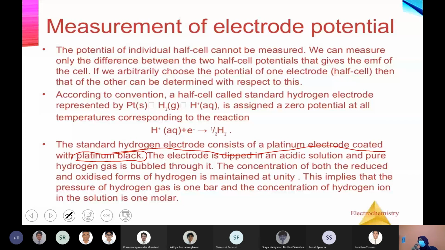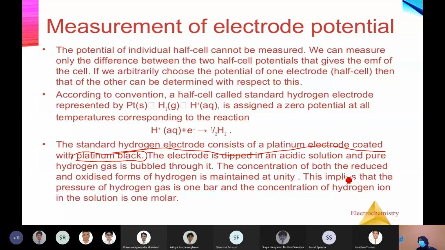And the solution is dipped in an acidic solution of 1 molar concentration. And the gas is passed at a pressure of 1 bar. That much is only there in the third point, so you don't have to write it. The drawing is more than enough to explain the setting up of a half cell, standard hydrogen electrode.